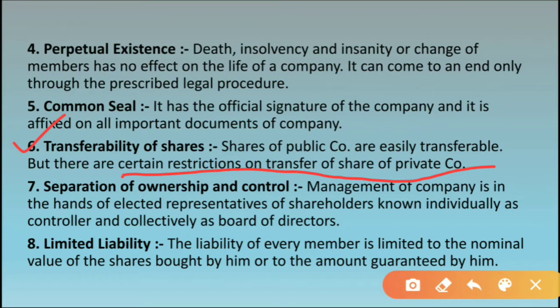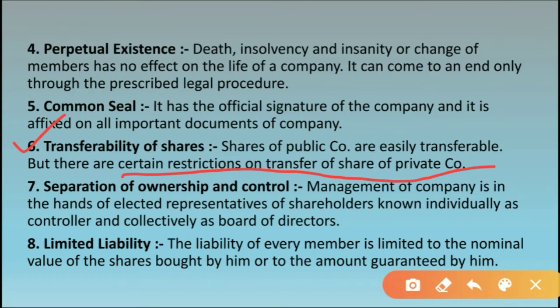There are many shareholders in the company who have purchased the shares of the company and they become the shareholders of that particular company. Now, a shareholder of a company who is holding a share is free to withdraw his membership from the company by selling his shares.